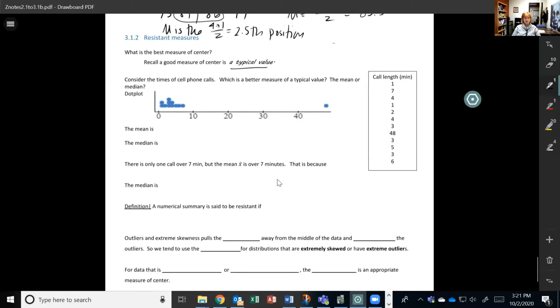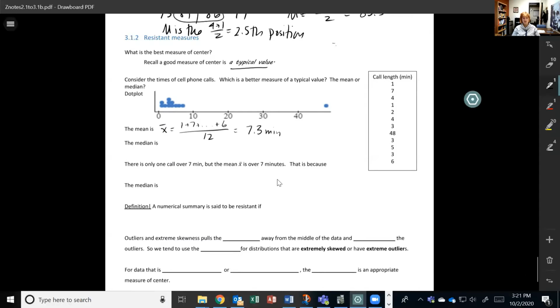So if I calculate the mean of those, this is going to be 1. And by the way, let me write the symbols: X is all the calls, and this is a sample of all my calls. This is X bar. So I'm going to take 1 plus 7 plus, and so on, all the way up to 6, and then divide by however many there are. There's 1, 2, 3, 4, 5, 6, 7, 8, 9, 10, 11, 12. So I've got 12 calls. And this happens to be 7.3 minutes.